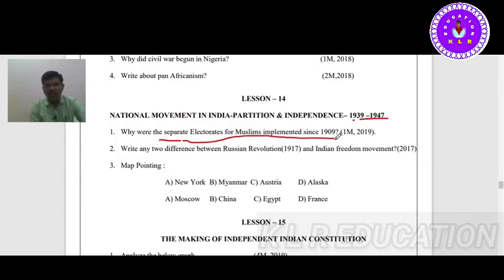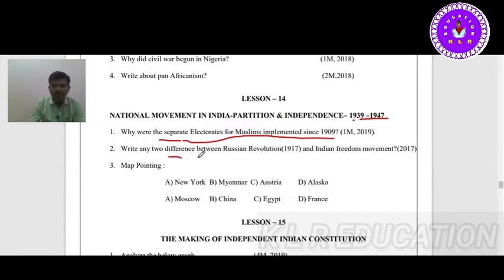It was part of the divide and rule policy. The British wanted to divide and rule India. They wanted to give something special to the Muslims, and then the Muslims became very close to the British. That is a fact.